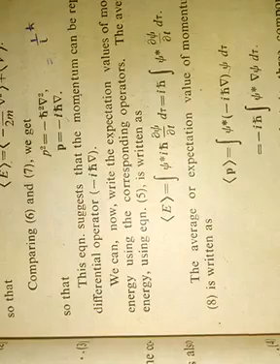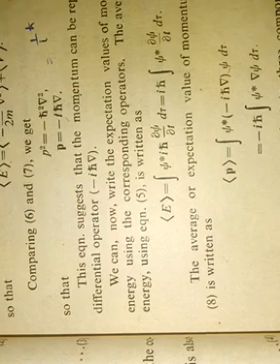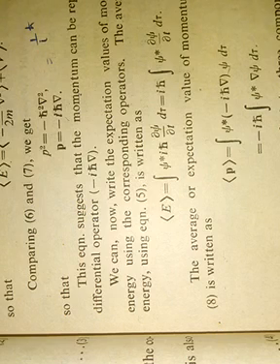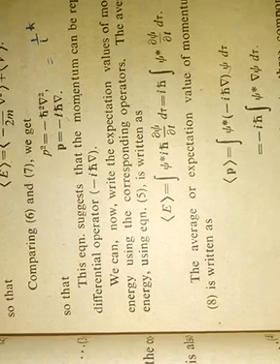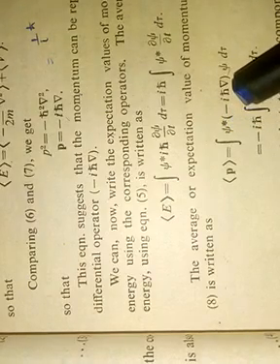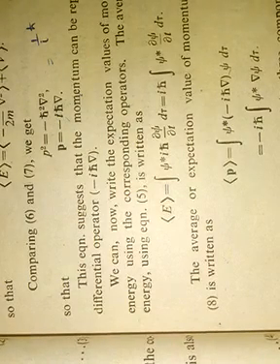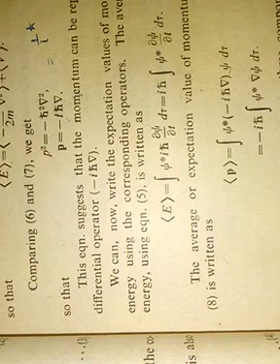And we know that the expectation value of E is equal to the integral of psi star i h cross ∂psi/∂t dτ, or this I can also write as i h cross times the integral of psi star ∂psi/∂t dτ. And the expectation value of momentum will be given by psi star minus i h cross ∇ psi, because we know that p is equal to minus i h cross ∇. Or we can also write it as minus i h cross times the integral of psi star ∇psi dτ.